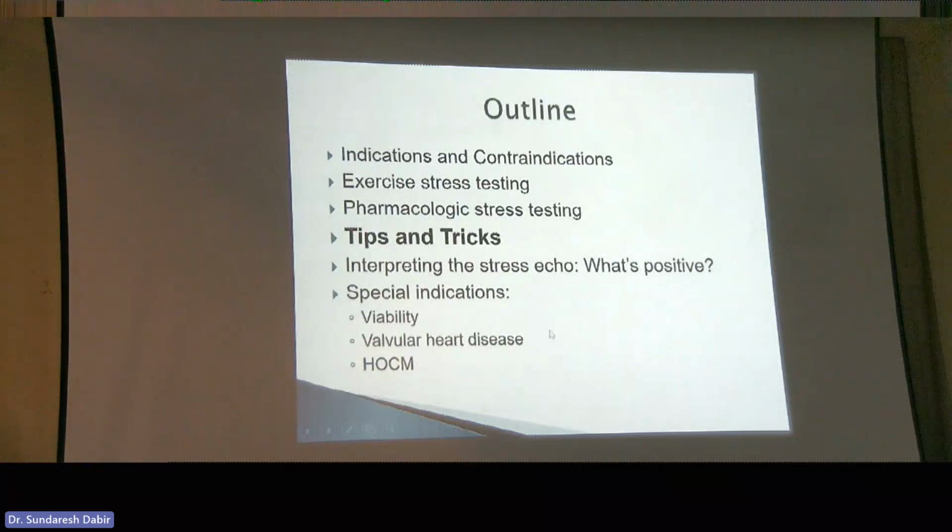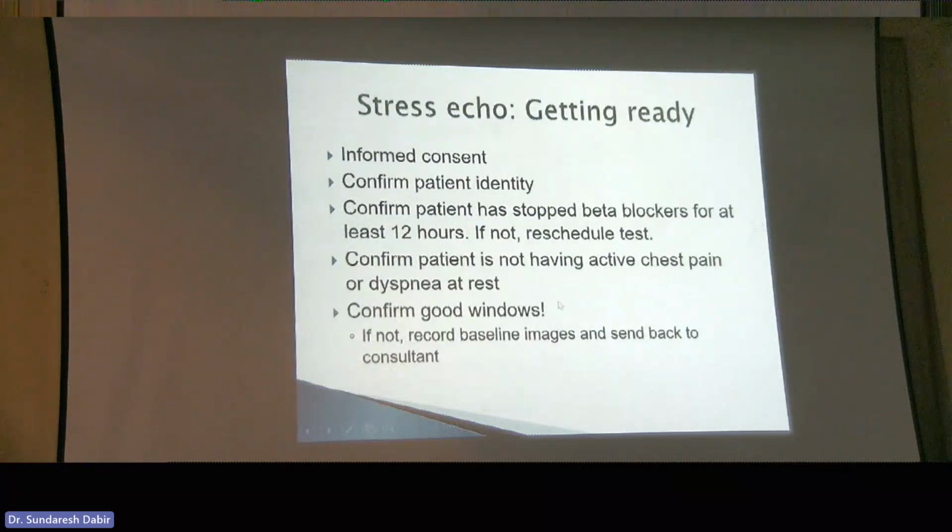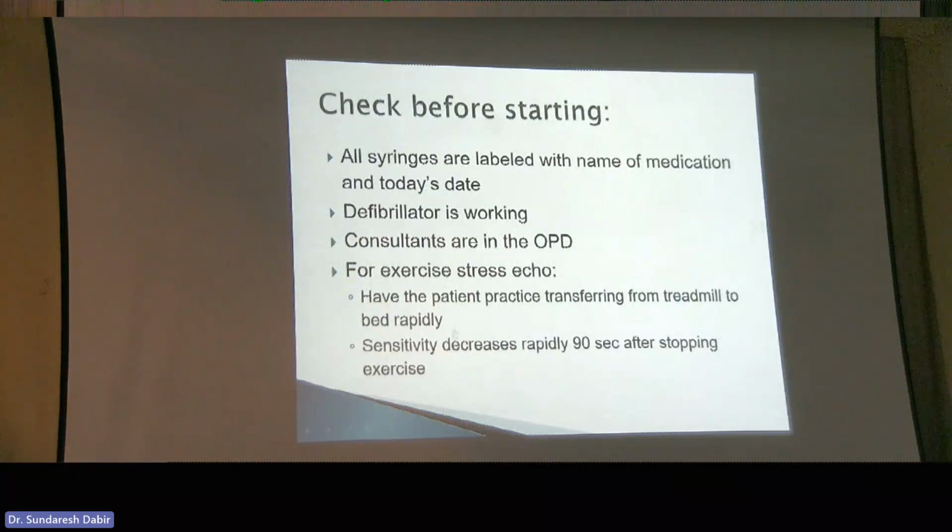Okay, let's do some practical tips and tricks. What should you know? Obviously, get informed consent. Make sure you check the patient identity. Make sure the patient has stopped their beta blockers for 12 hours. Make sure the patient has no active chest pain or dyspnea at rest, and they need to have good echo windows, right? Remember, a picture is worth 1,000 words, but a great picture is worth much, much more. So if you don't have that, and if you don't have contrast in your lab, then send the patient back. Record the images and send the patient back.